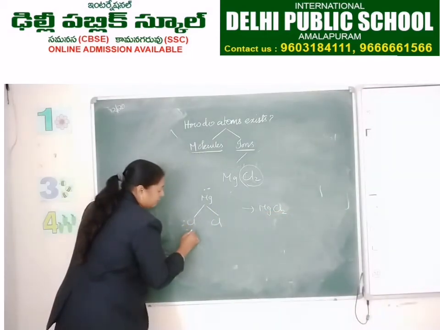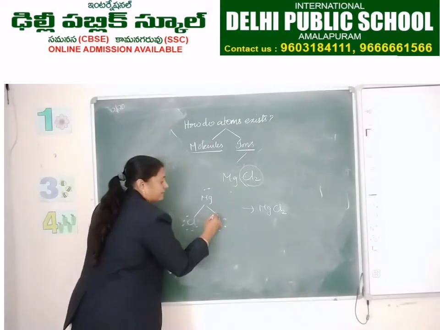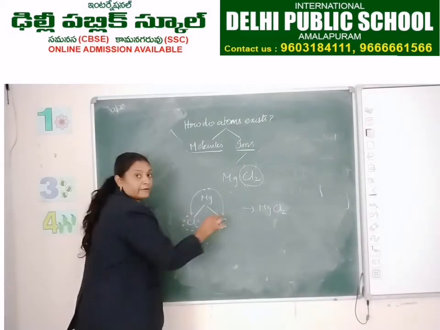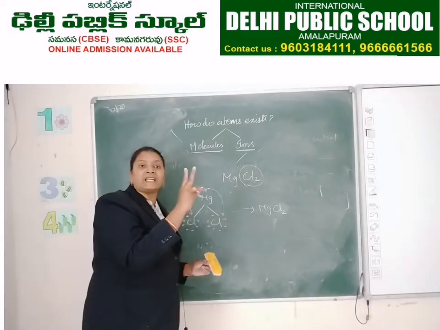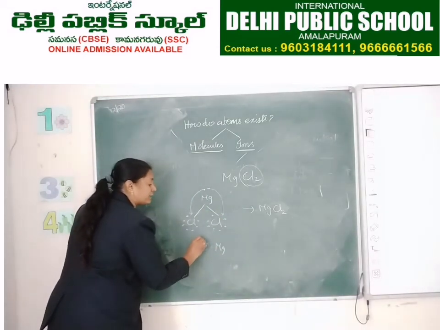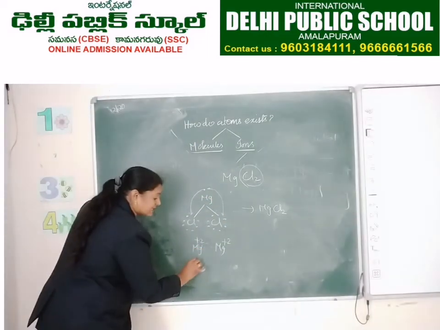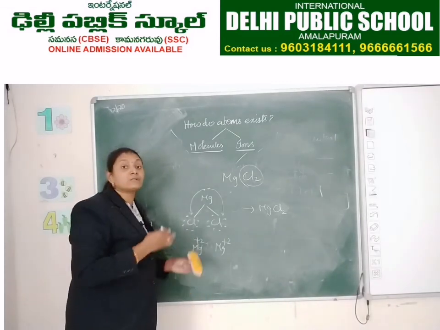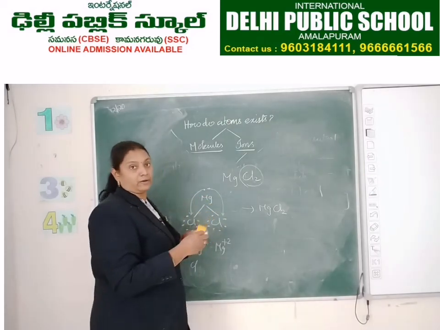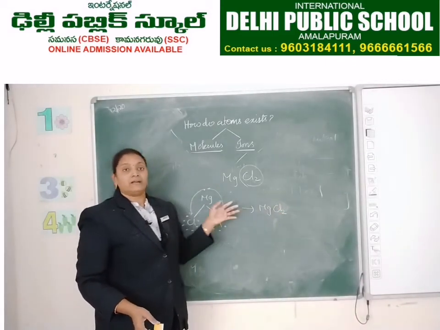Here how many are there? For each chlorine, 7 are there. 1, 2, 3, 4, 5, 6, 7. This electron is given to this chlorine and this electron is given to this chlorine. If it is 2 magnesium, as you said, one magnesium has 2 electrons and the other magnesium has 2 electrons. But a single chlorine atom requires 1 electron only. So we cannot equally share, equally lose or equally gain the electrons. So based on this losing and gaining, the formation of these ionic compounds can be done.